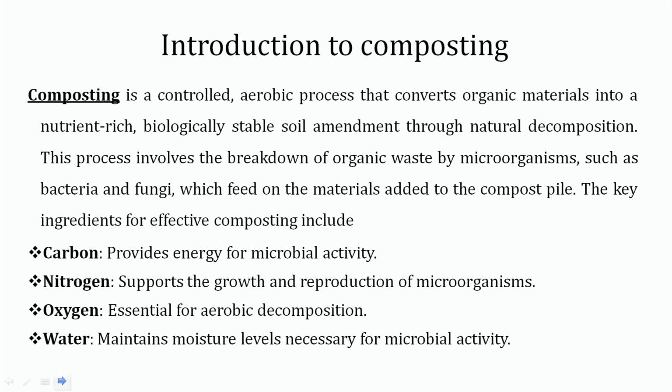Now we are shifting to composting, the other topic of farm waste utilization. Composting, we all know, is a controlled aerobic process that converts organic material into nutrient-rich, biologically stable soil amendment through natural decomposition. This process involves the breakdown of organic waste by microorganisms such as bacteria and fungi, which feed on material added to the compost pile. The key ingredients for effective composting are carbon, nitrogen, oxygen and water.